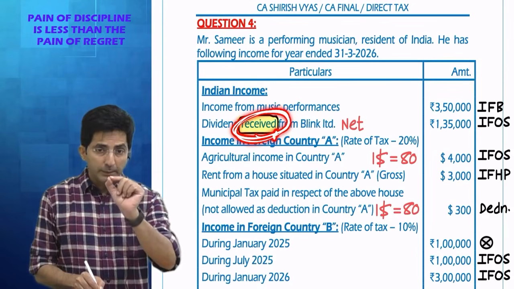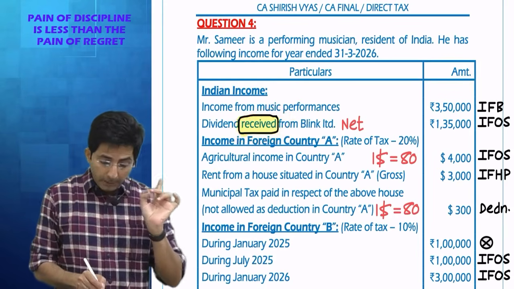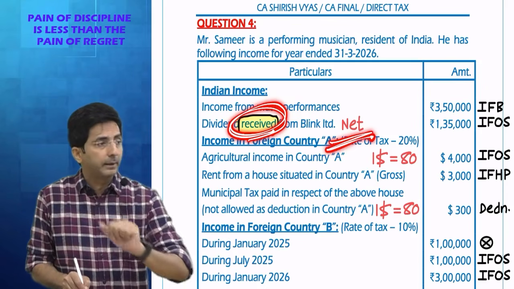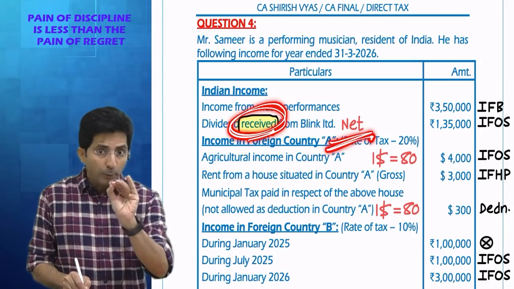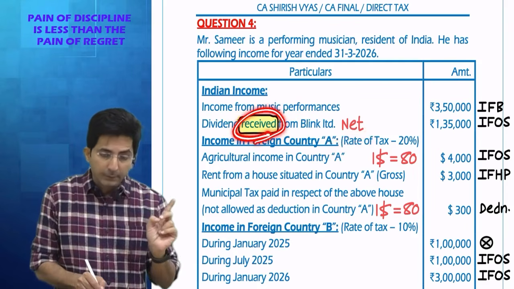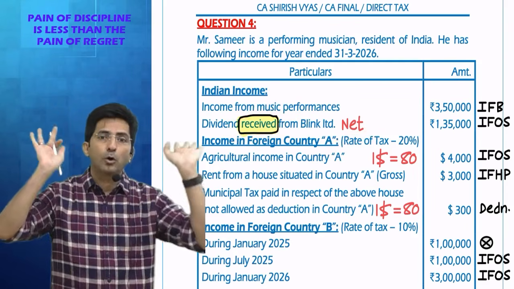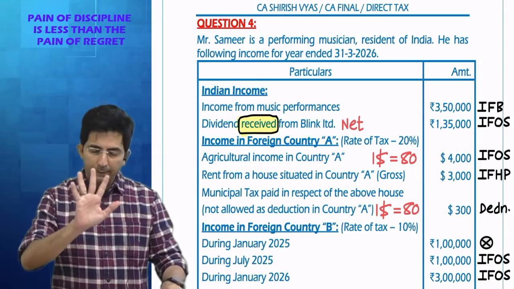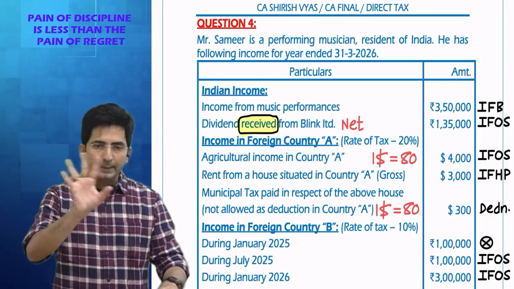These are some few mistakes of ICA solution. In many papers you will see the word received, meaning they are treating it as net and they are grossing it up. But I have seen few papers where, in spite of the word received, they have still assumed it's gross. Tell me, what will you do finally? There is a difference in the solution of ICA at different times.